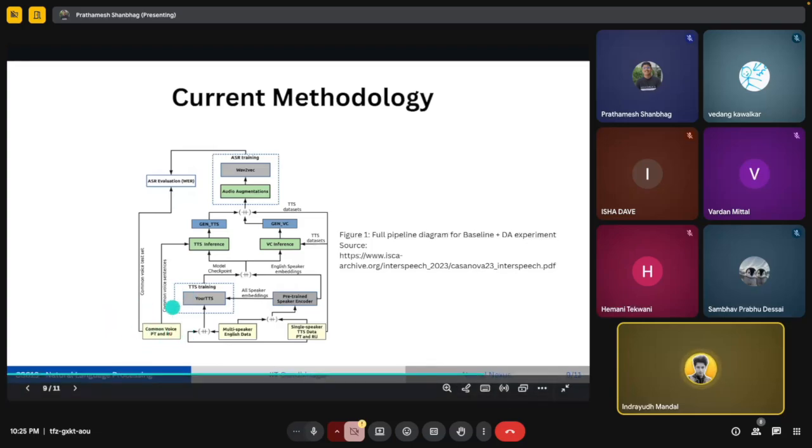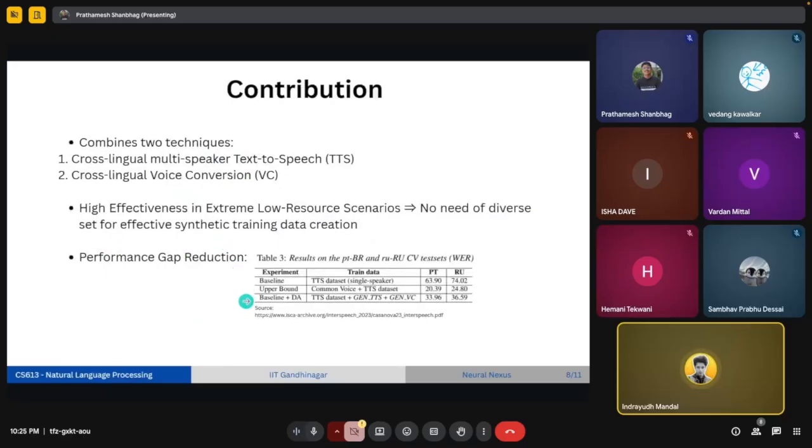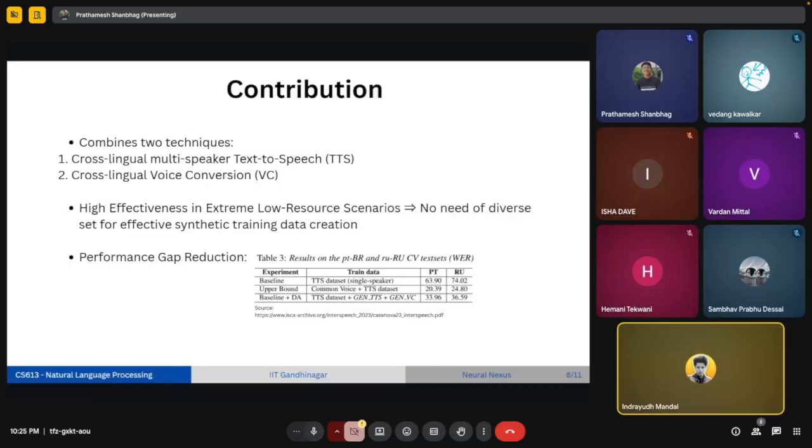So can we go back to the previous slide, Prathamesh? Yeah. So as Prathamesh was explaining, as we include the Gen TTS dataset and the Gen VC dataset, along with the normal TTS single speaker dataset, we can see the word error rate is decreasing drastically. So that's how the pipeline works over here. Yeah, that's all from my side.